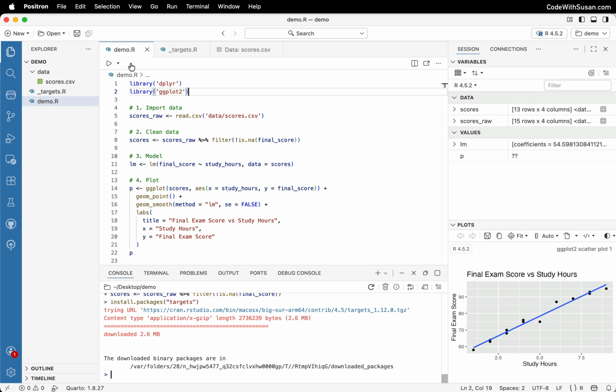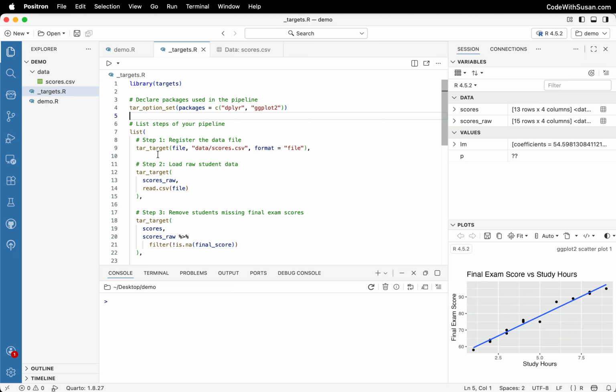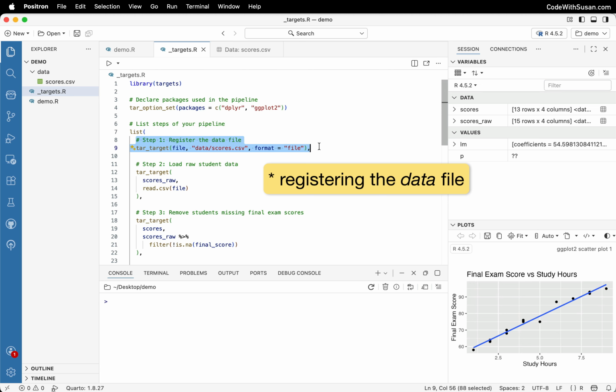Which if we go back to our basic R example, you can see those were the two libraries we used as part of this process. So here we're just telling targets via the tar_option_set that these are the packages we're going to be needing to load as part of our pipeline. Following that is the pipeline itself. And this is going to be made up of a list of targets, where each target is just a step in our pipeline. So in our case, step 1 is just registering the file itself as a target.